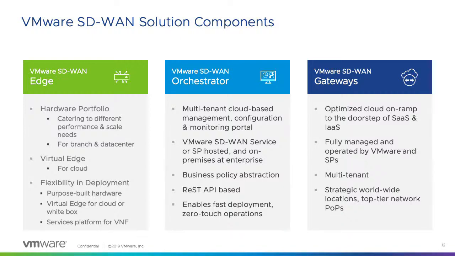So VMware has an edge, which has a big portfolio of edges, starting from 200 Mbps physical hardware up to 10 gig, and we can go up to 80 gig in a data center or the DC. And we also have virtual edges. Virtual edges are to meet the requirement in the cloud.